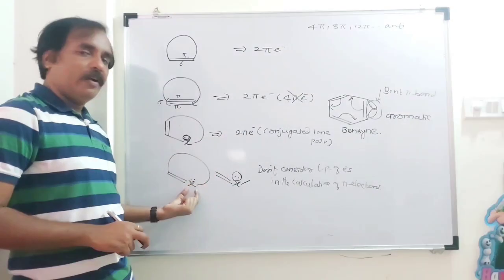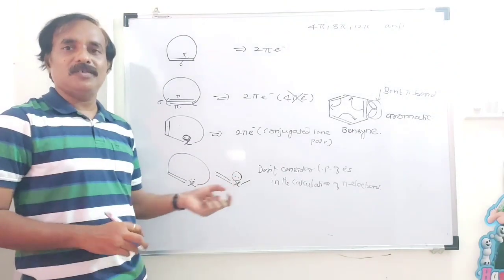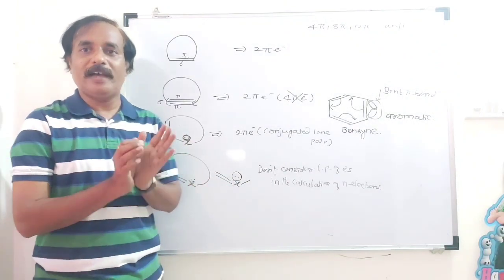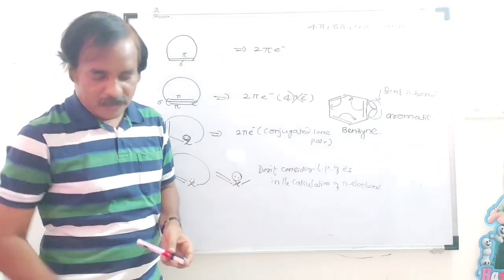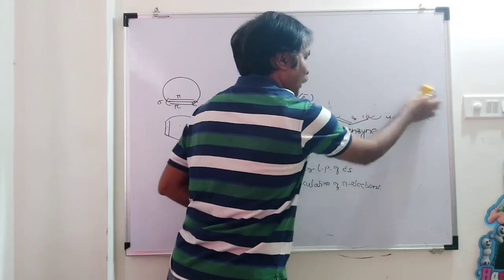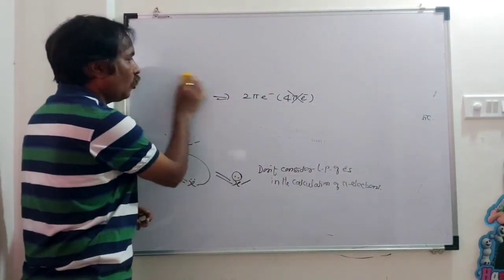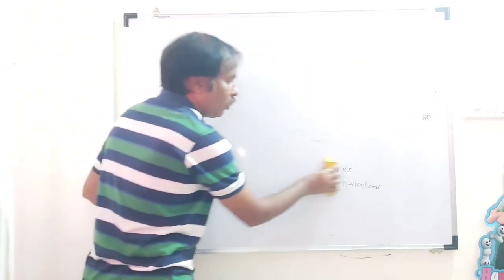If the lone pair is not in conjugation, then don't take these 2 electrons as pi electrons in the calculation to decide whether the compound is aromatic or not. Another example: here we can calculate Huckel's electrons and non-Huckel's electrons. In benzene there is one non-Huckel's pair.